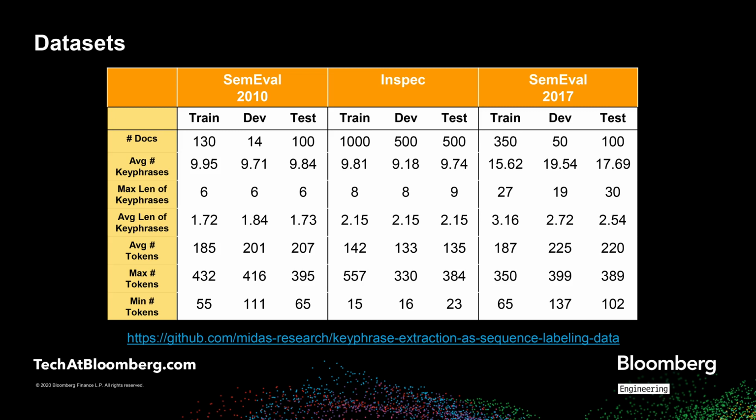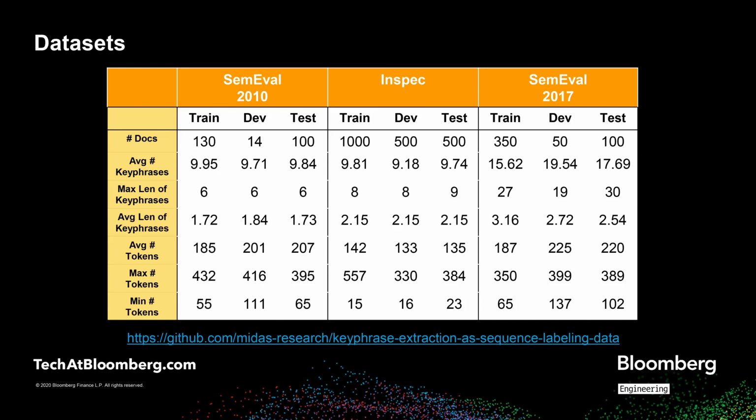We evaluate our trained models on three benchmark datasets, SemEval 2010, Inspec, and SemEval 2017. We didn't have to process the SemEval 2017 dataset for sequence labeling. The other two datasets had to be preprocessed, in which we first filtered out the abstractive keyphrases from the annotations and only kept the extractive ones.